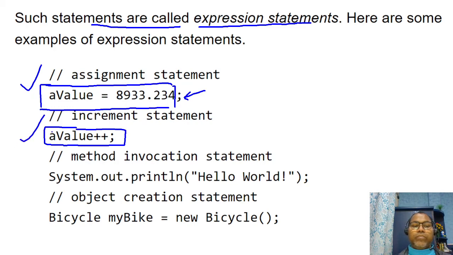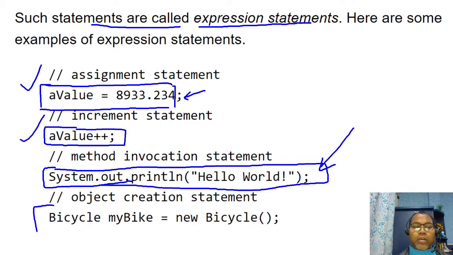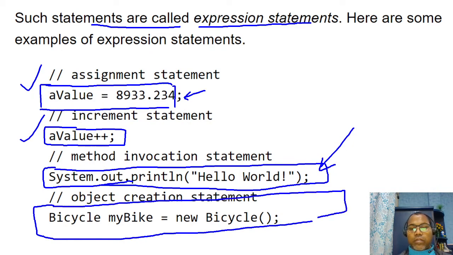Similarly, this is a complete unit of execution. This is statement two. This is one complete statement. System.out.println is one complete unit of execution. Similarly, if you write creating an object, this is one unit of execution.